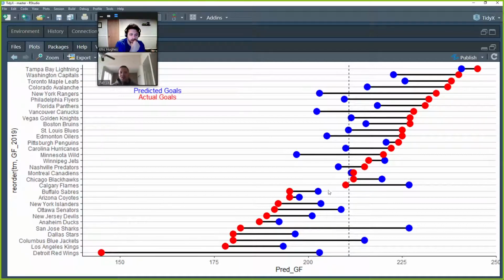So anyway, it's a cool way to visualize the predicted versus actual, and that's a little bit of NHL stuff. I was going to work a little bit more on how many points actually equal one extra win in the season. That would tell you how much better you need to make your team in order to win one more game or 10 more games. Yeah, exactly, what it yields. Maybe we'll do that in another episode.